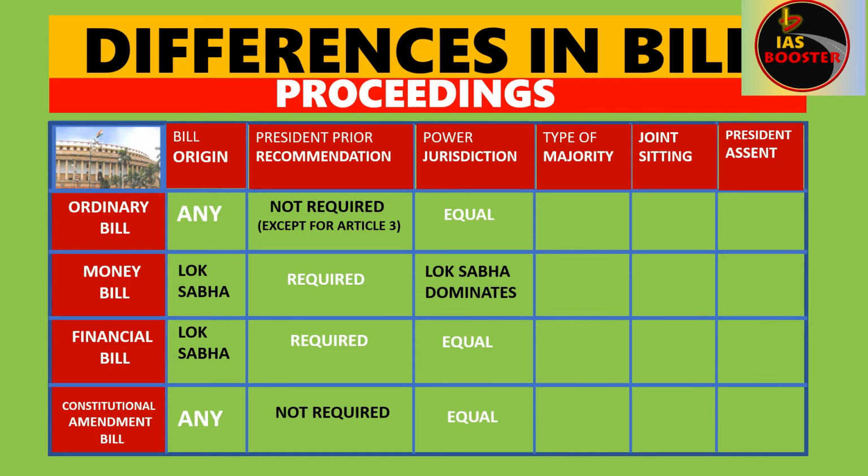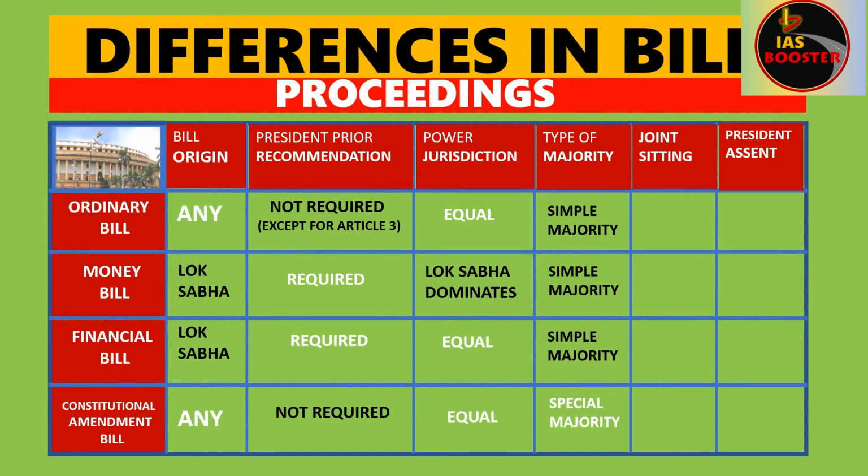Now let's look at the type of majority, meaning what type of voting pattern the Parliament follows while ordinary, money, financial and constitutional amendment bills are passed in the Parliament. Here, ordinary bill, money bill and financial bill follow simple majority. But while passing the constitutional amendment bill in the Parliament, we need to follow special majority. Yes, a special majority has two types. One is special majority and another is special majority with state concerns.